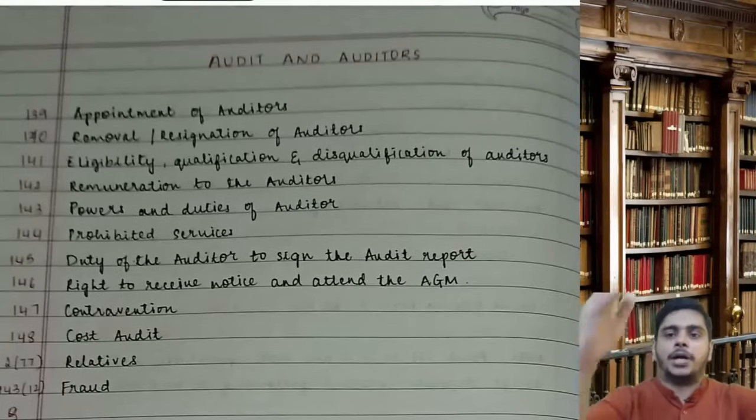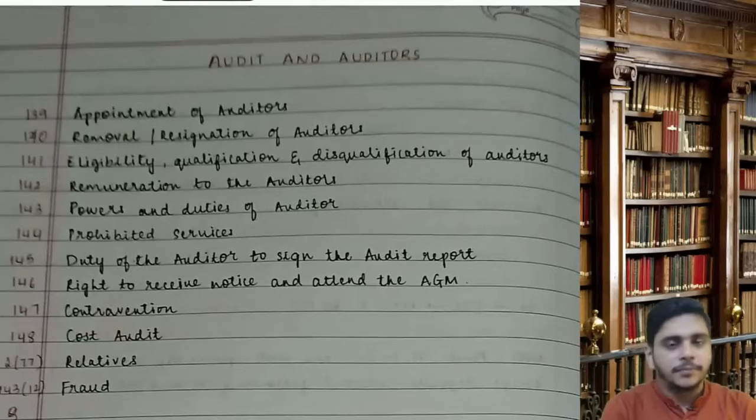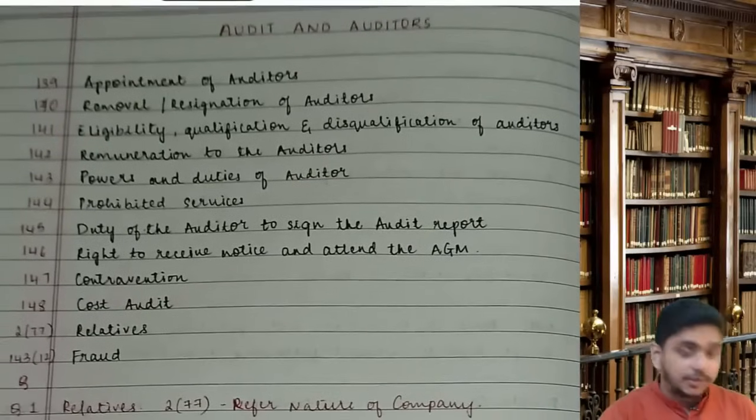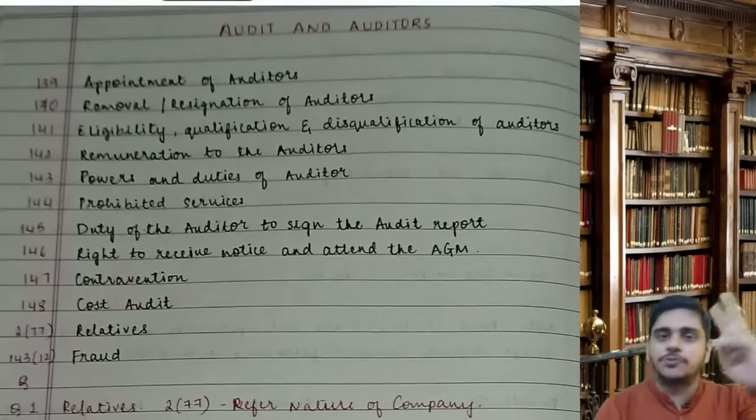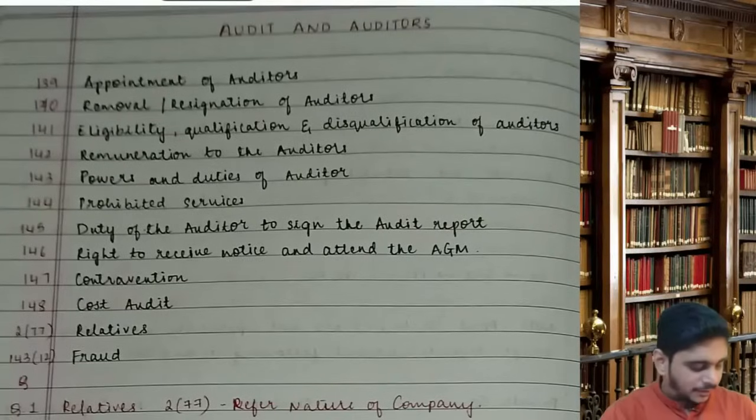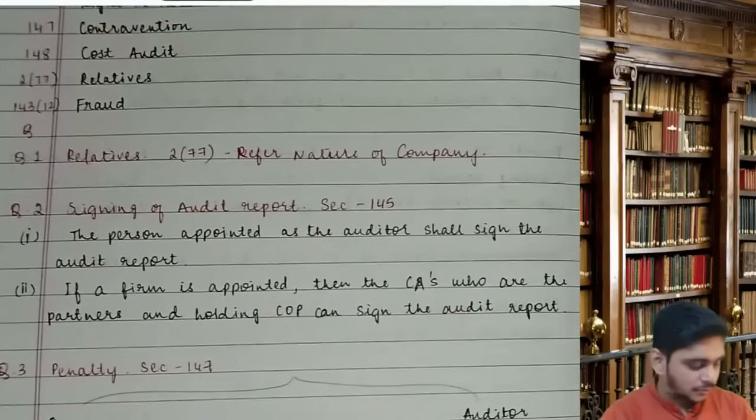So we are doing now audit and auditors. Now the chapter starts at section 139 and goes to 148. It's a common chapter with audit paper. So all the people who are appearing for audit, guys, please deposit 2 rupees in the Swiss Bank account.